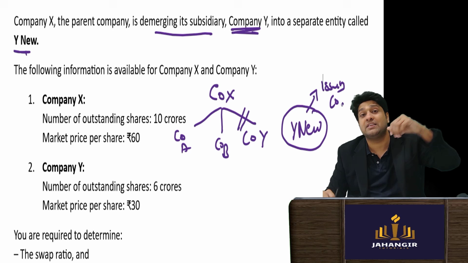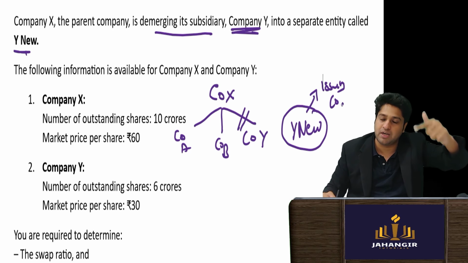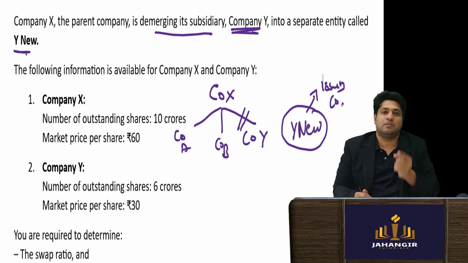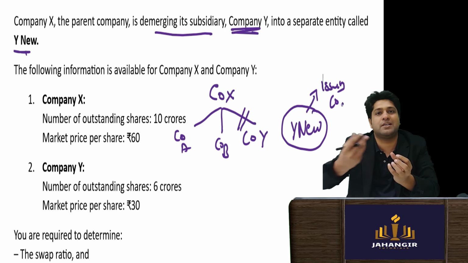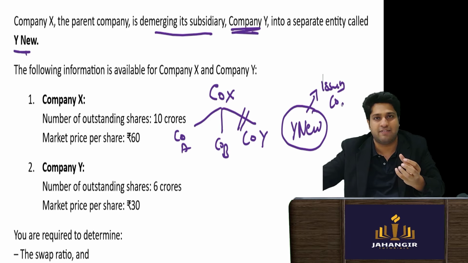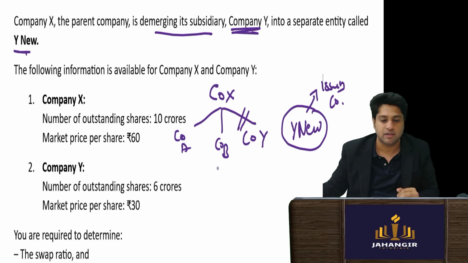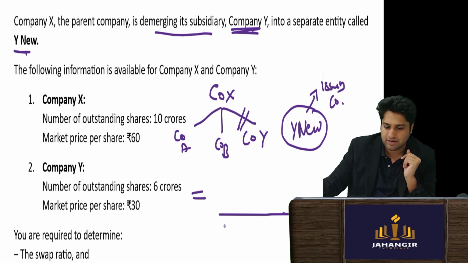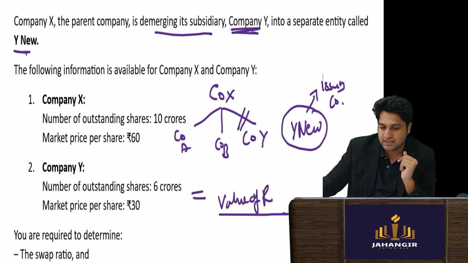When we did the earlier swap ratio formula, it was for mergers. For a demerger, we have to see how much value has been divested, how much value has been separated. So the ratio is the value of the resultant company upon the value of the demerged company.